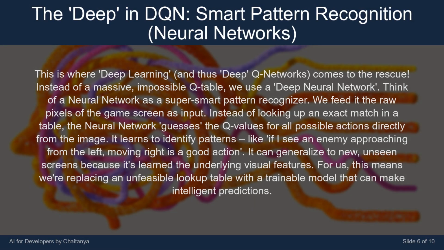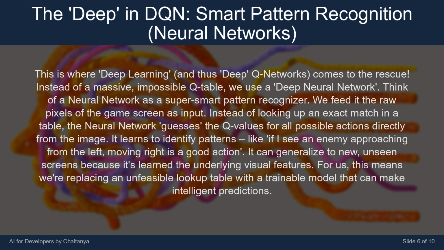This is where deep learning, and thus deep Q networks, comes to the rescue. Instead of a massive, impossible Q table, we use a deep neural network. Think of a neural network as a super smart pattern recognizer. We feed it the raw pixels of the game screen as input. Instead of looking up an exact match in a table, the neural network guesses the Q values for all possible actions directly from the image.